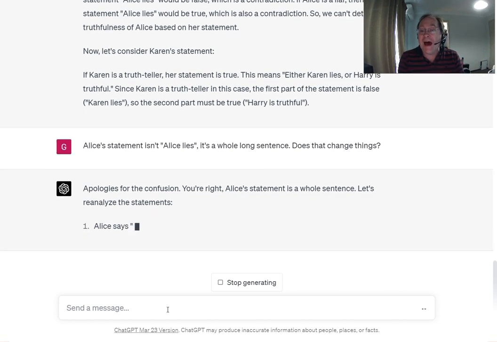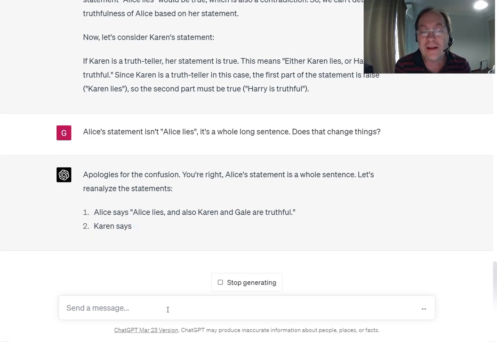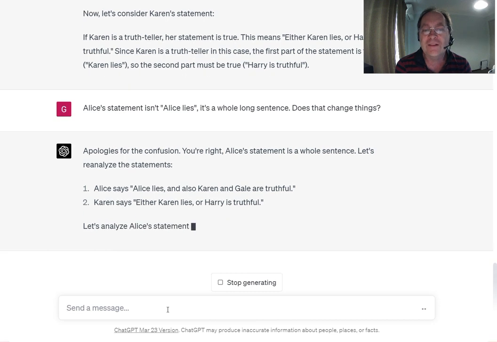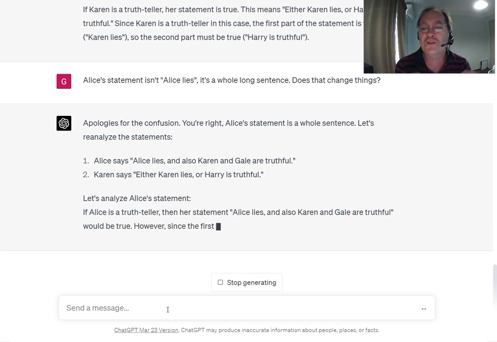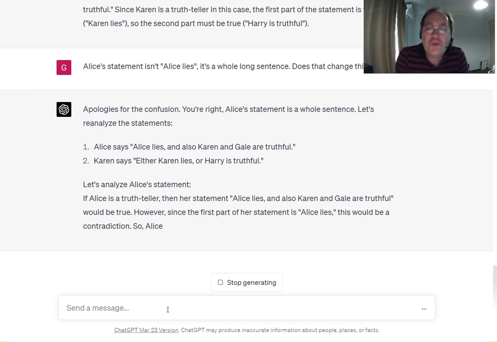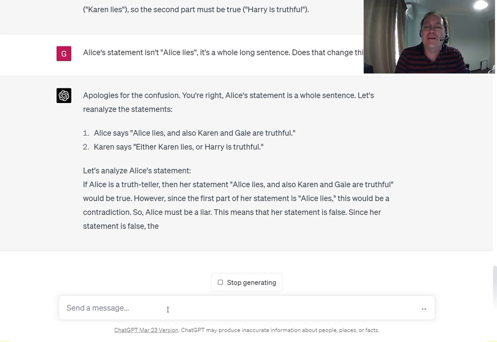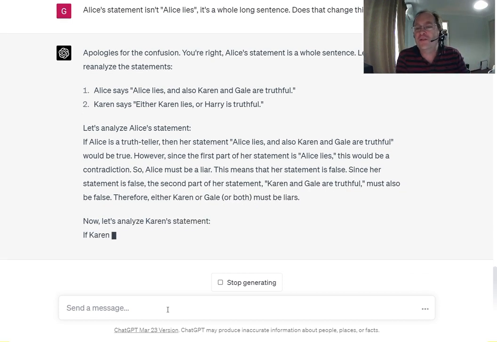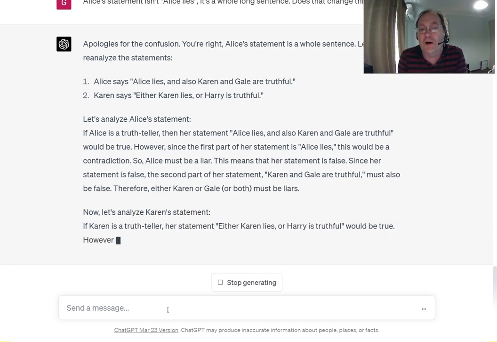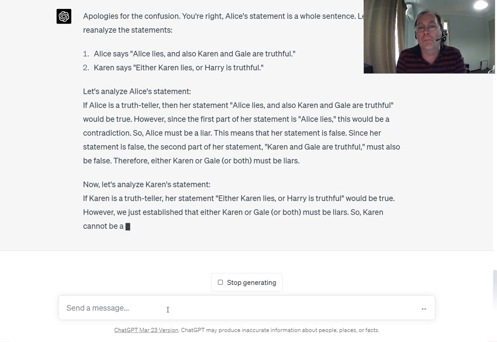Alright, so apologies for the confusion. You're right. Alice's statement is a whole sentence. Let's reanalyze the statements. Alice says Alice lies. Okay, so if Alice is a truth teller, her statement must be true. But the first part is that she lies. So Alice must be a liar. Her statement is false. Since the statement is false, the second part of her statement must also be false. So either Karen or Gail or both must be lying.